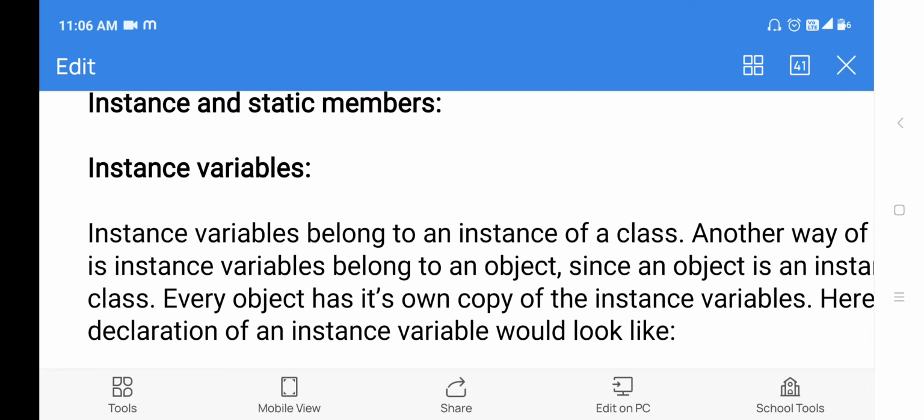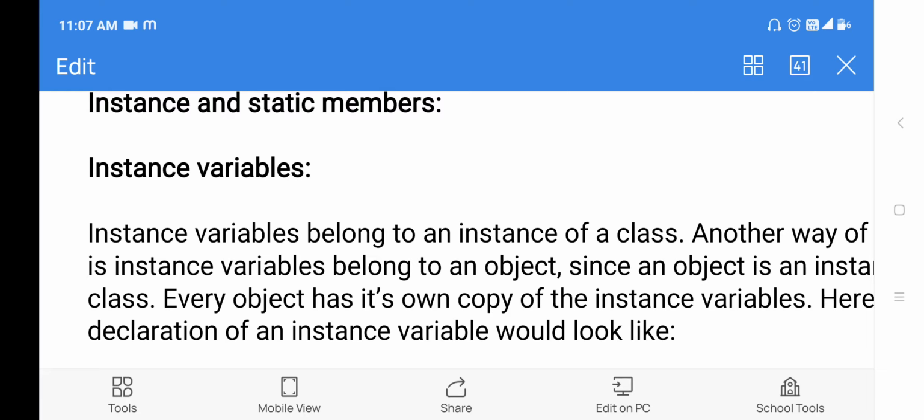An object is called an instance of a class. When you create a variable for an object, it is called an instance variable. So if you create any variable for an object, then it is called an instance variable.